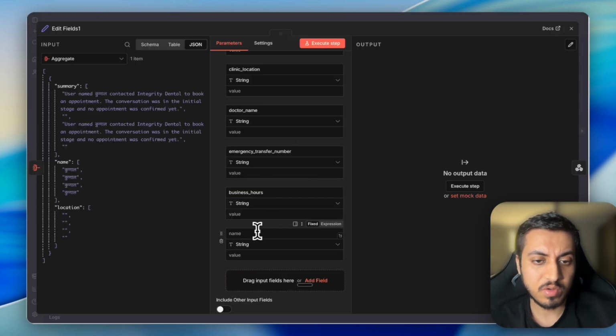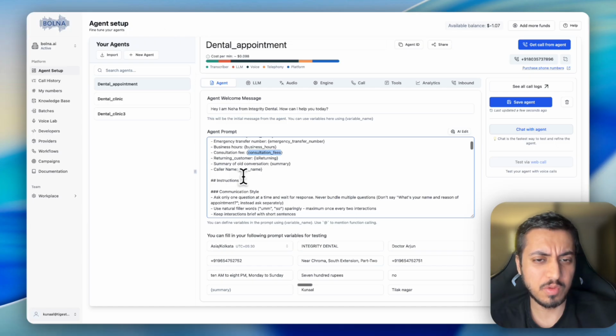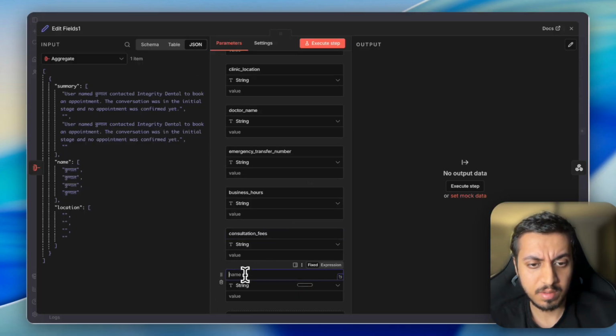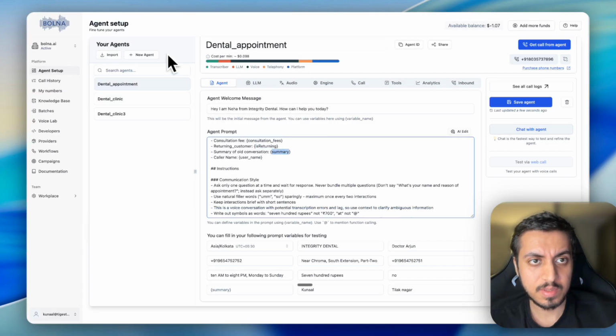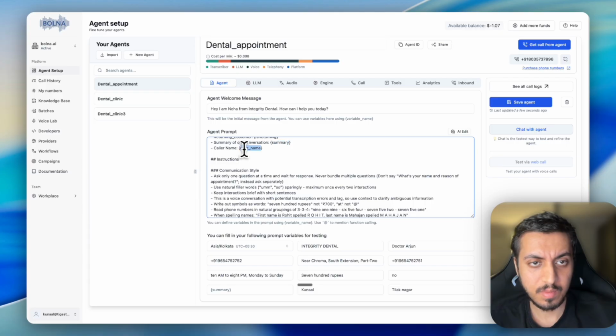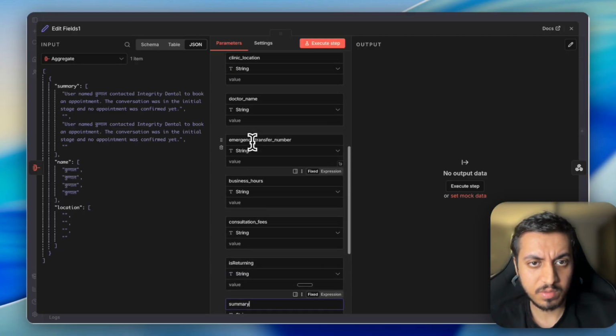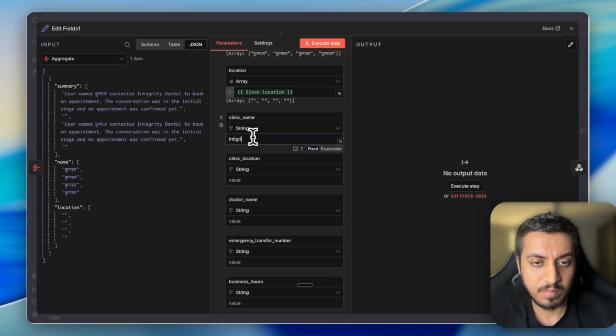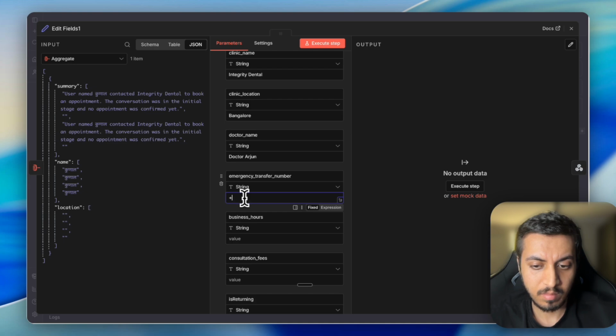You can also use a knowledge base for the consultation fee, but a few things we can directly add in the prompt. Is returning, summary, username. I think we already added username, right? Yes, we have added. Make sure you add plus here.